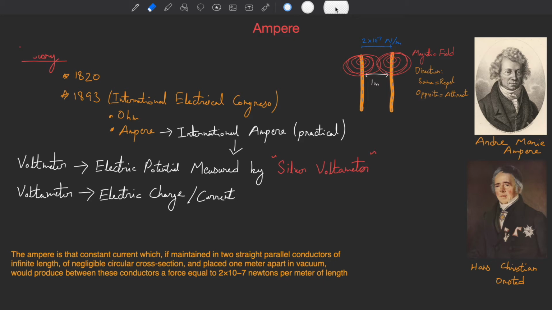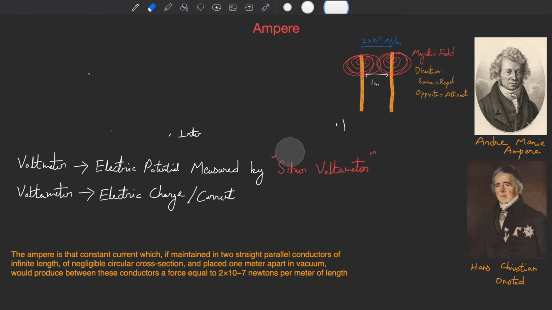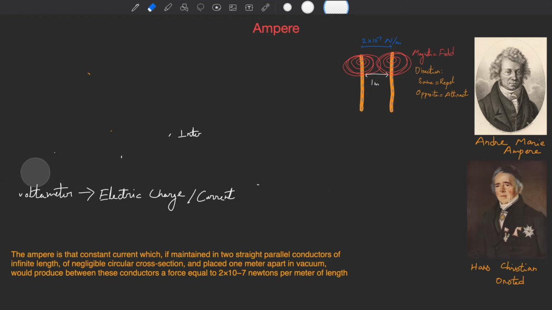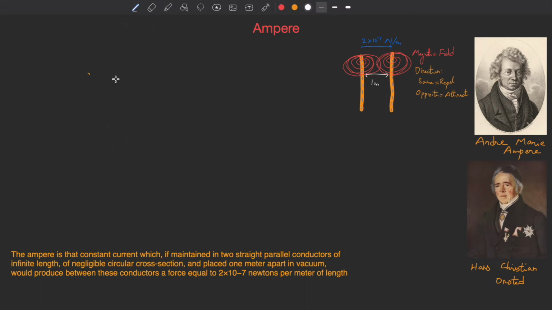First of all, let me just erase the whole history part, because you guys already know we are in the history right now. So what does a silver voltameter do? Let's just have a grayish type of color. A silver voltameter is based on a silver nitrate solution.